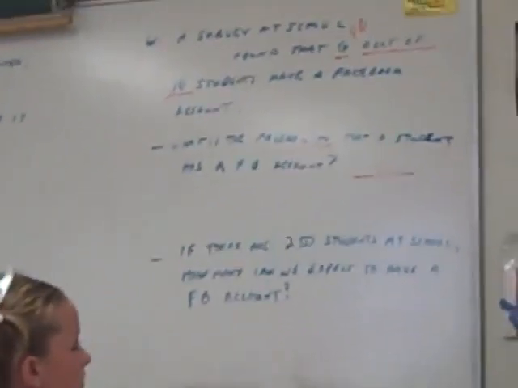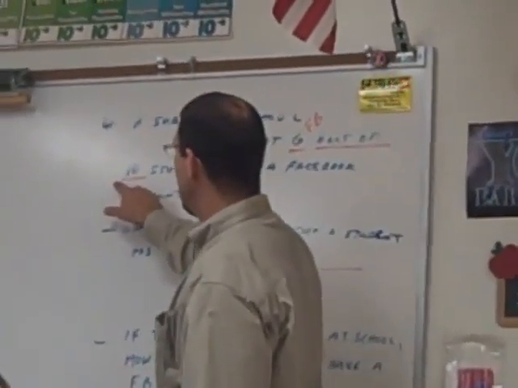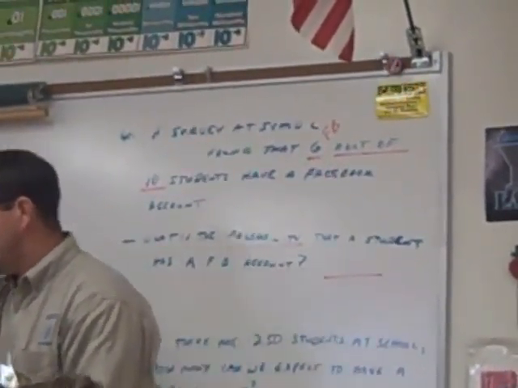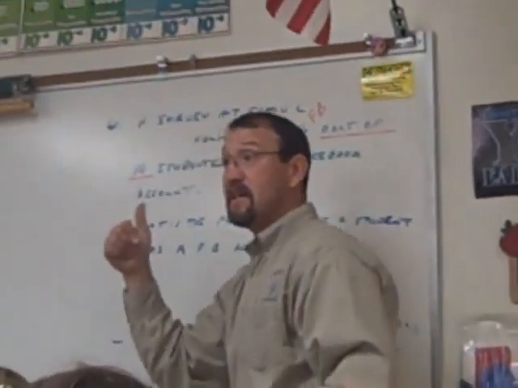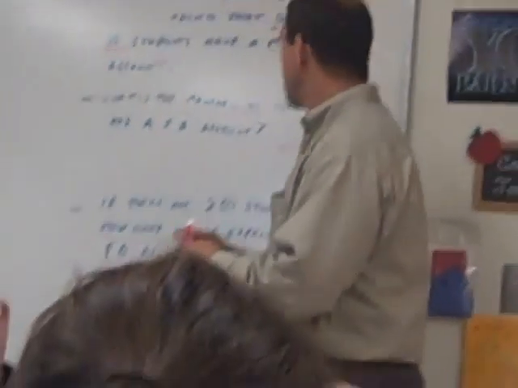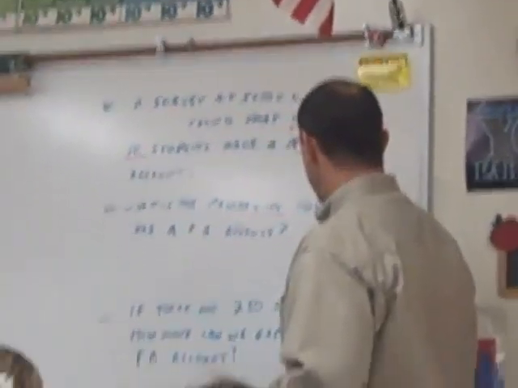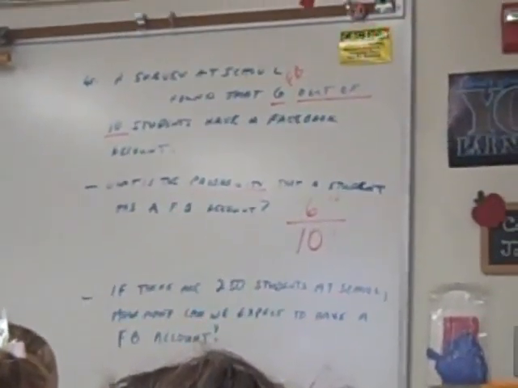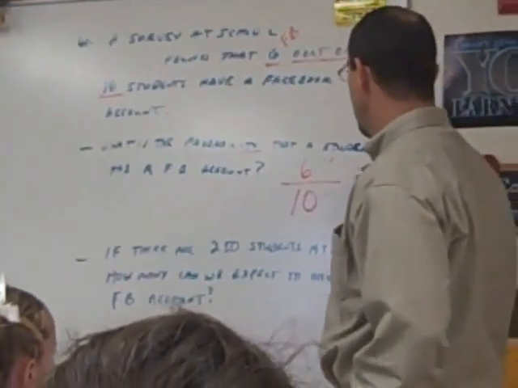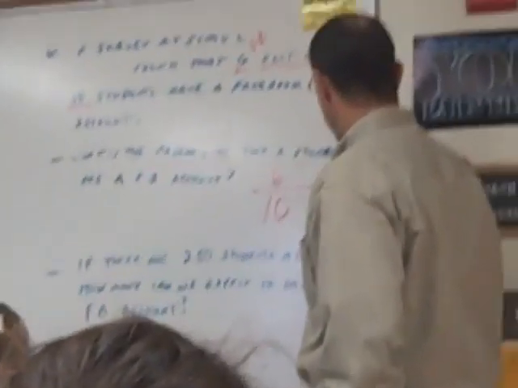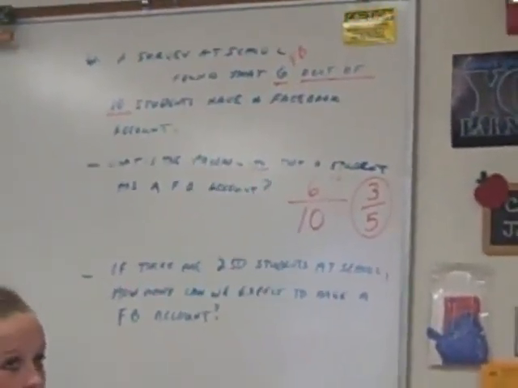How many kids did we ask? 10. We actually took 10 students and asked, do you have Facebook? 6 of them said yes, I do. So that was our sample group, right? 6 out of 10 have Facebook in total. Simplify, that's our probability. Divide by 2. 3 fifths. So what is our probability from our sample group? 3 out of 5 people.